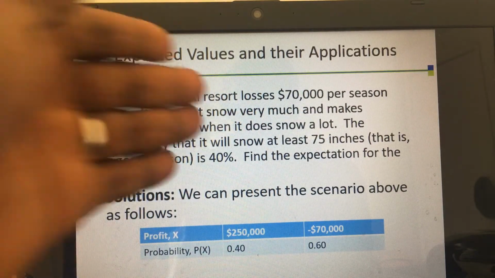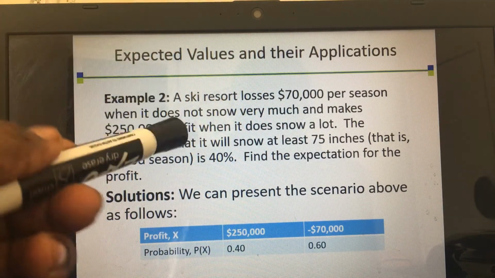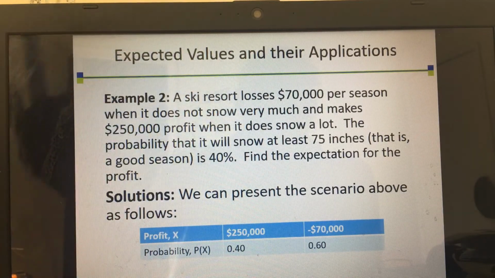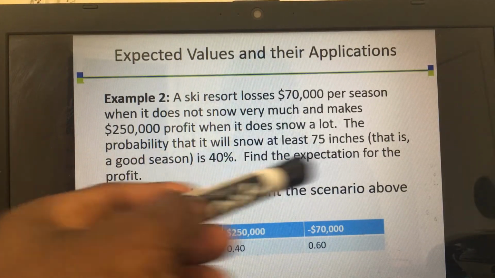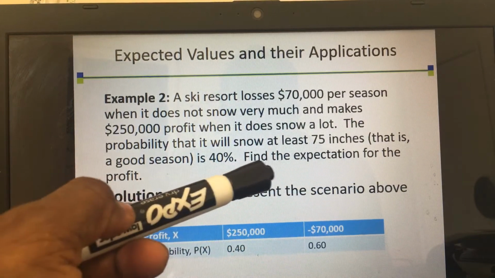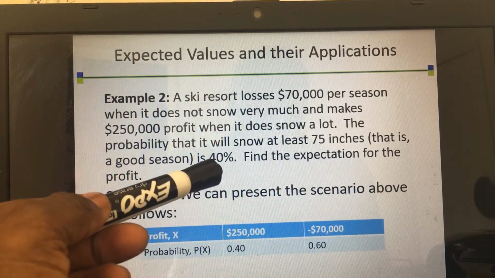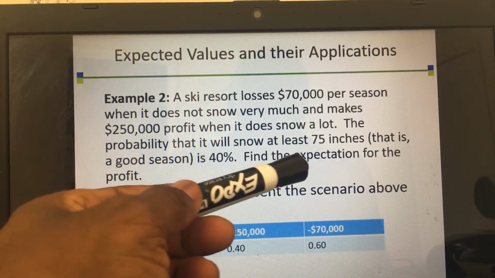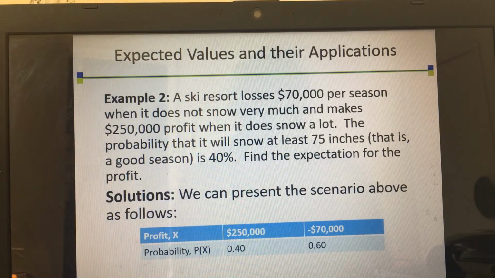Now, this is old data. Ski resorts now make millions of dollars, but this is just an example to show you. The probability that it will snow at least 75 inches, which is good for the ski resort, is 40%. Find the expectation for the profit.